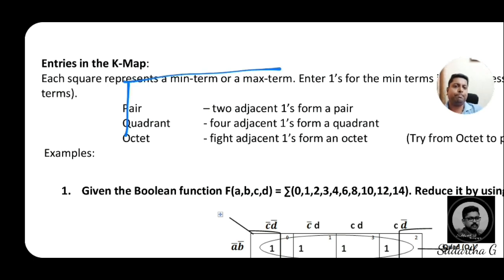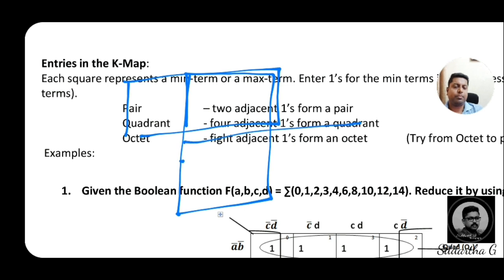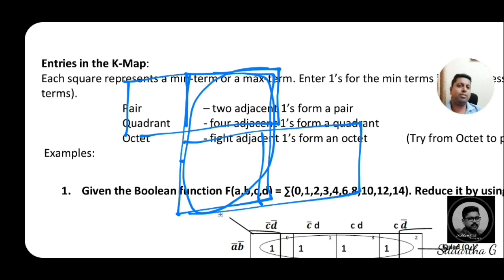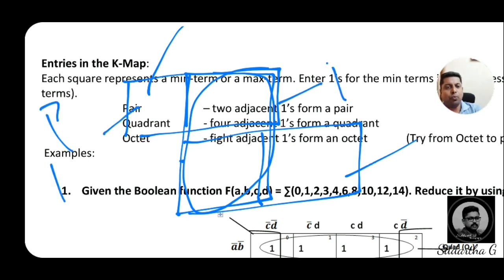If it is 2 pairs, 2 quads, like that. See here, these 2 boxes are overlapped with the first pair and the third pair. Pair 1, pair 2, and this one pair 3.